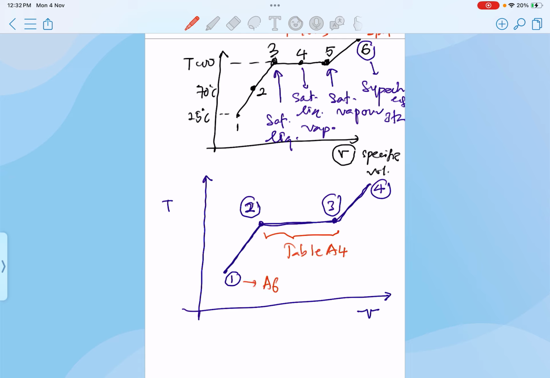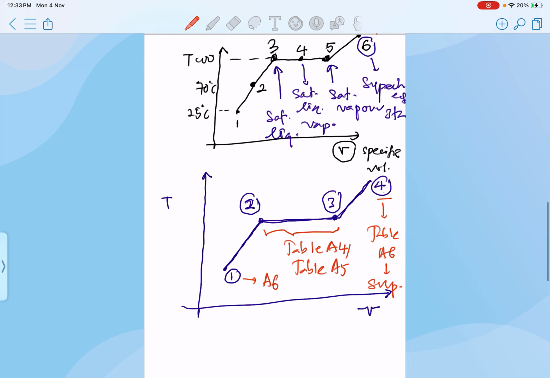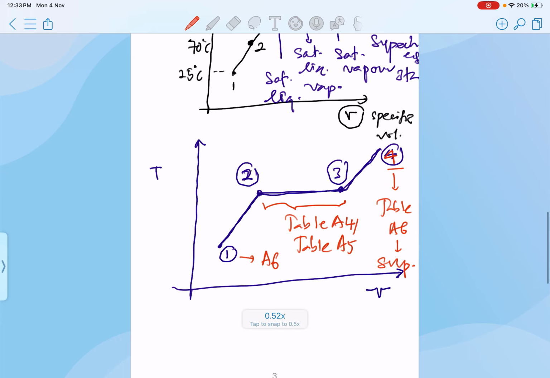This one is superheated steam, which is table A4 or table A5. And then this one is going to be table A6, which is superheated steam. By knowing at which state your system is located, you can determine the properties of that particular state.